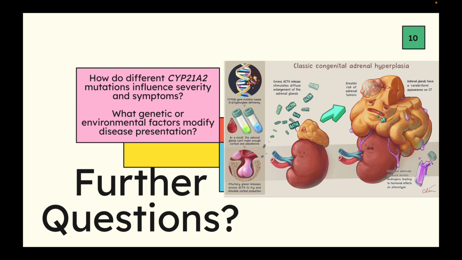On the right, there is a diagram that shows a more visual representation of CAH, and you can see how the adrenal gland has just completely enlarged and almost tripled in size, and how androgens are increased and your aldosterone is decreased, and how the kidney is just trying to bear the weight of the adrenal gland, and how it causes havoc throughout the entire body with just this one little mutation.